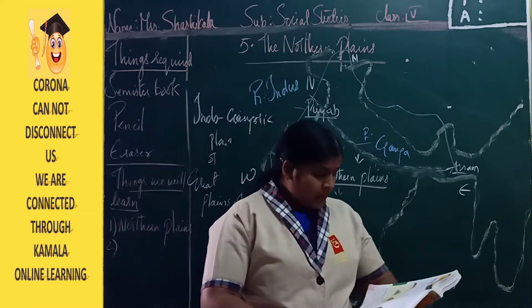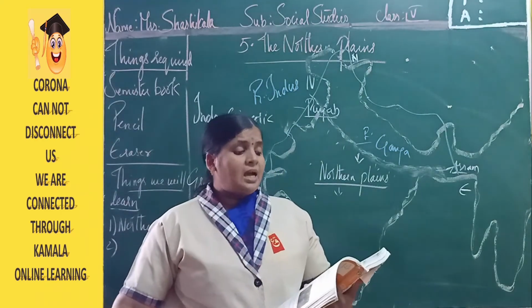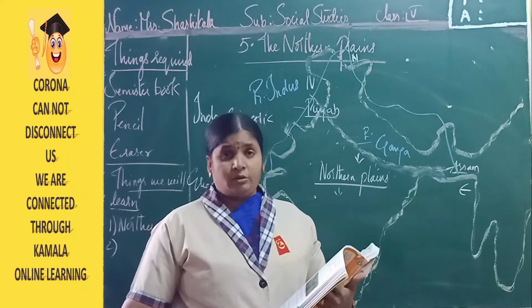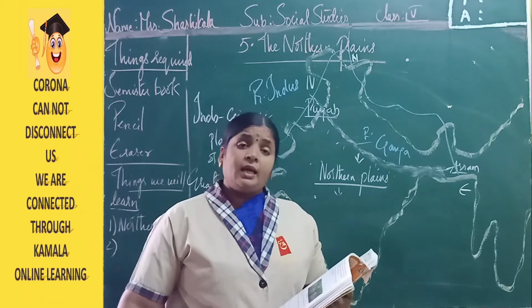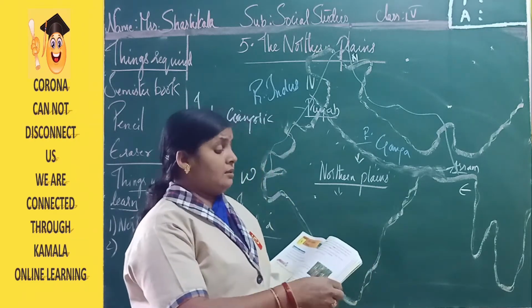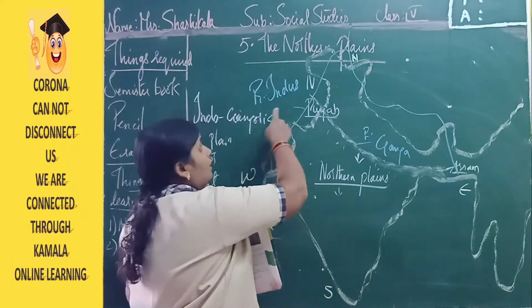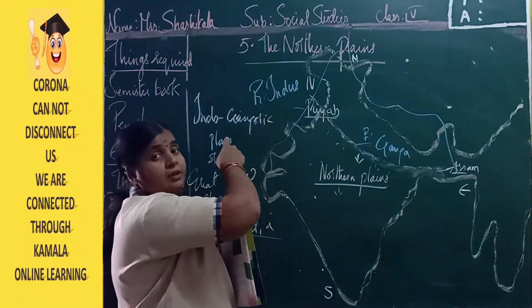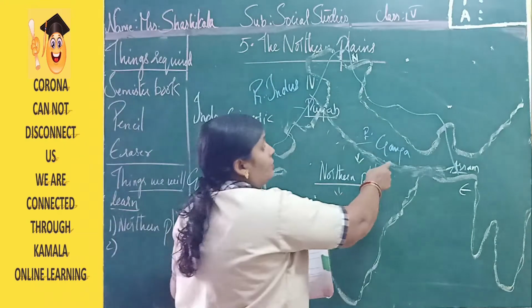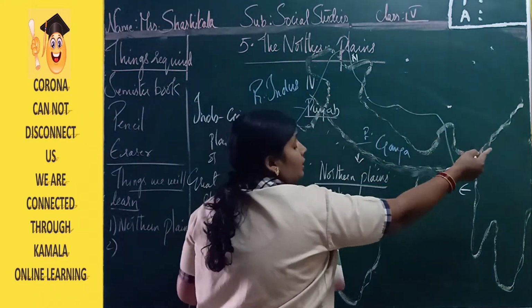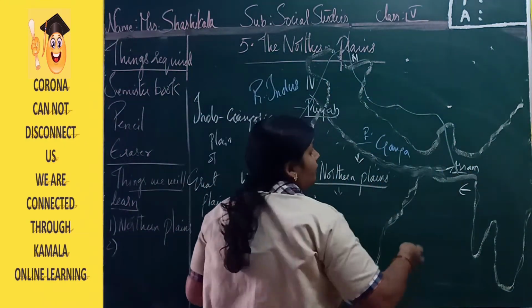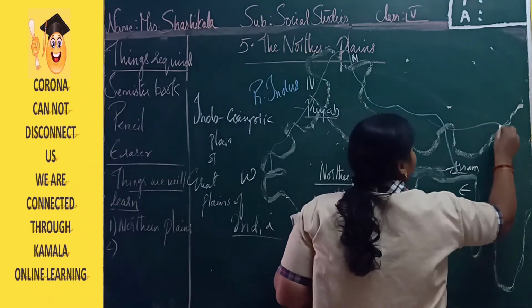Right? Now, the northern plains have been formed by three major rivers. How have they formed? With the help of three important rivers. They are Indus, Ganga and Brahmaputra. Completely in the northwest direction the river Indus is there, and completely in the east direction we have Brahmaputra.